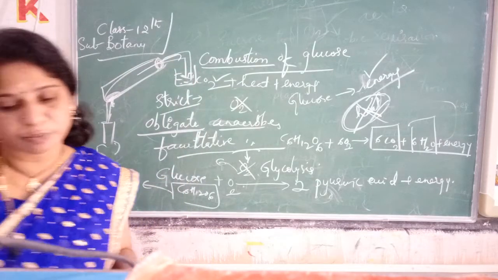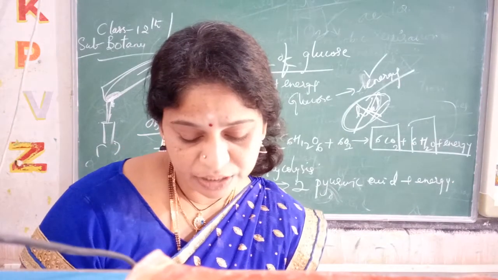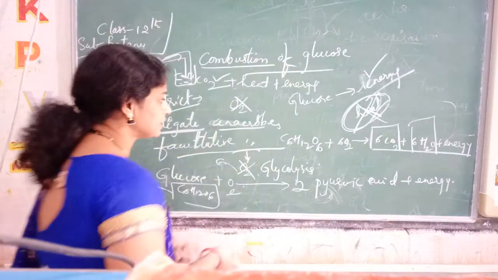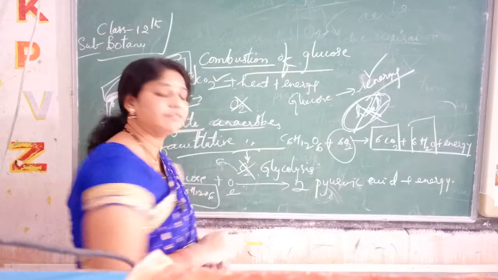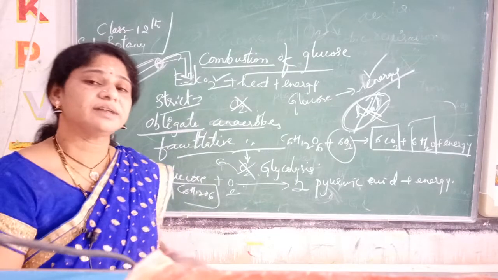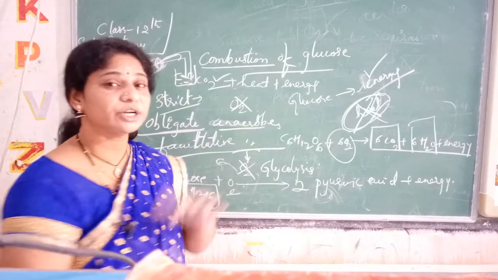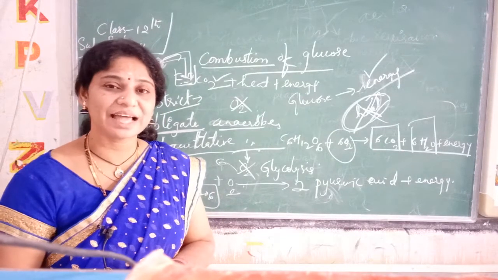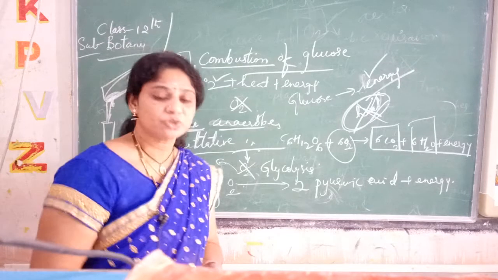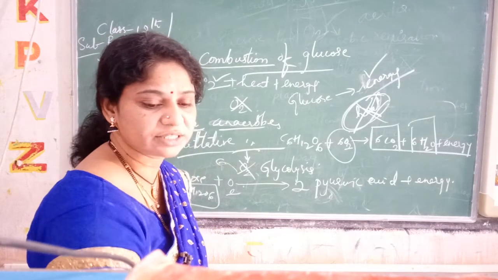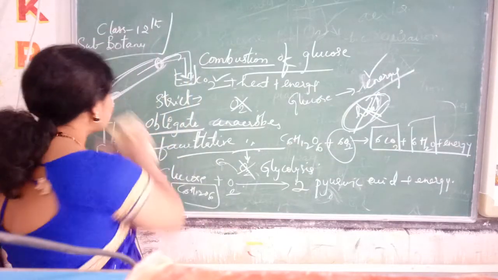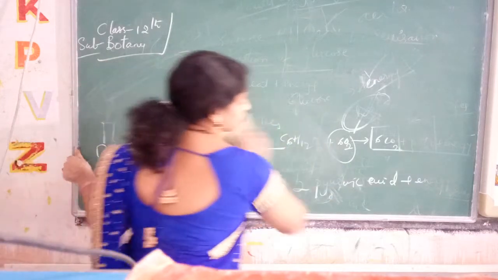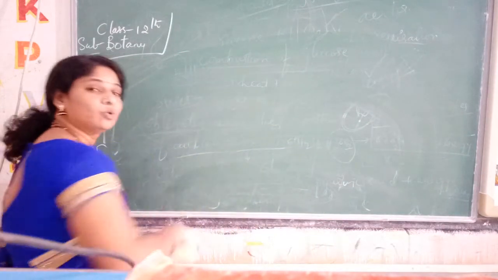Now, this combustion requires oxygen. When oxygen is required, we call it aerobic respiration. Sometimes there is facultative anaerobic respiration. Some organisms can live in the absence of oxygen also, which is called anaerobic respiration. Now I will tell you only the introduction of glycolysis. This is the introduction of respiration up to here. From here we will know about the pathways, how the glucose is broken down.